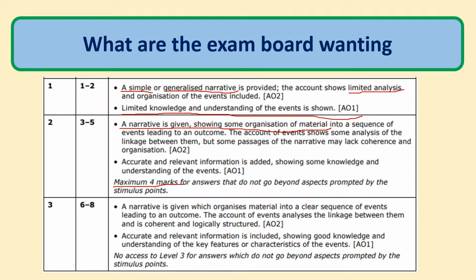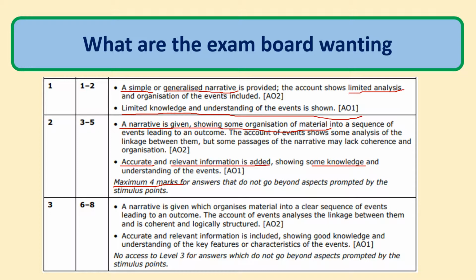as shown there. The account of the event shows some analysis and linkage, so you're not just saying, well, this event and then there's this event. Now you're saying, well, this event led to this event, and as a consequence it then created this event. But it says that it can still lack coherence and organization. Now here we've got accurate and relevant information added, and it's showing some knowledge and understanding of the events. So again, knowledge is being applied, but it's not very specific.